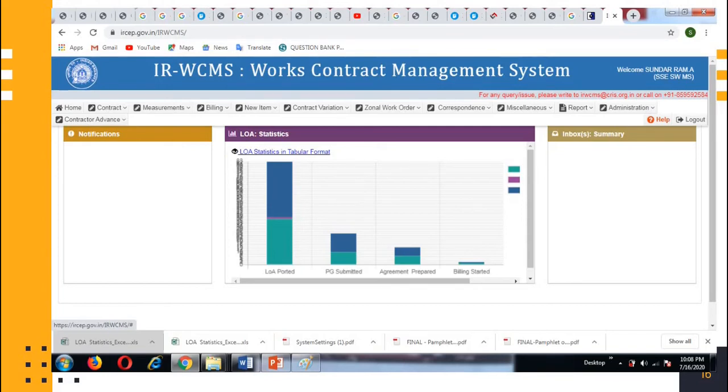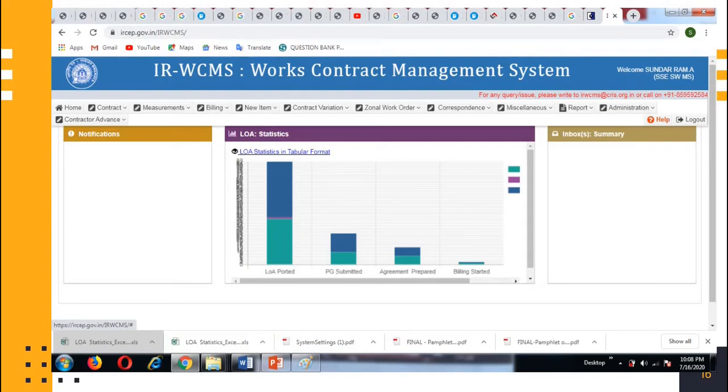Here we have three windows: notifications window, LOA statistics window and inbox summary window. Notification window will consist of alerts and messages sent from CRIS. In LOA statistics, the statistics of LOAs issued and the contract management related works in IRWCMS modules are monitored, and the progress is graphically displayed here.